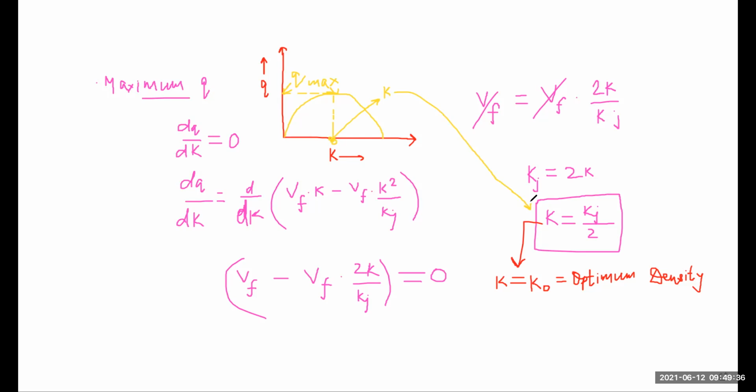If we put K is equal to K naught is equal to Kj by 2 in the equation of Q, we get Q max, the maximum value of traffic flow or traffic volume.